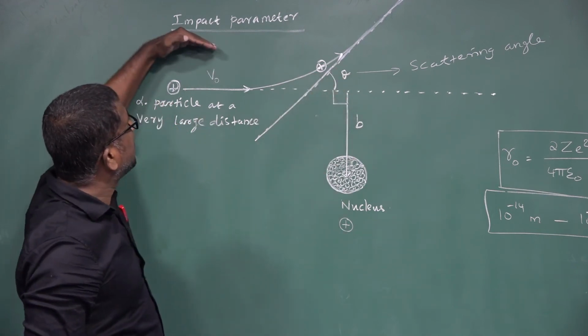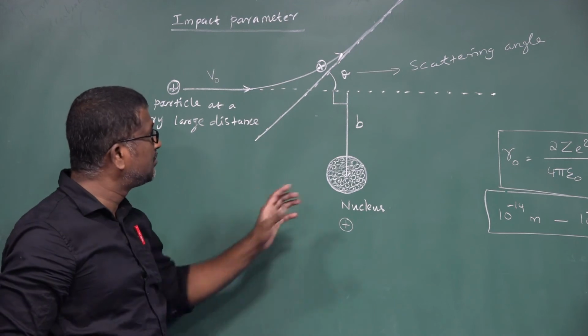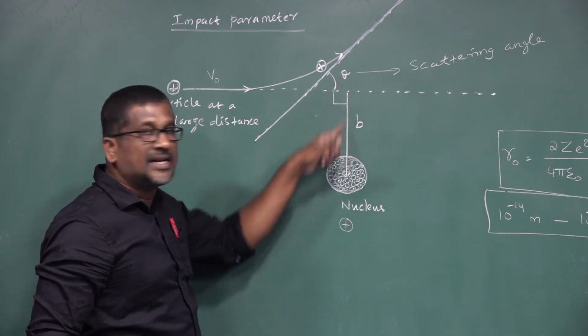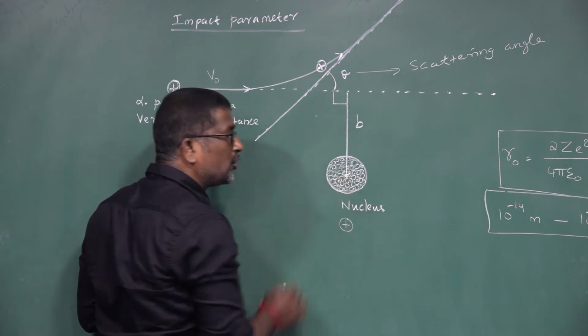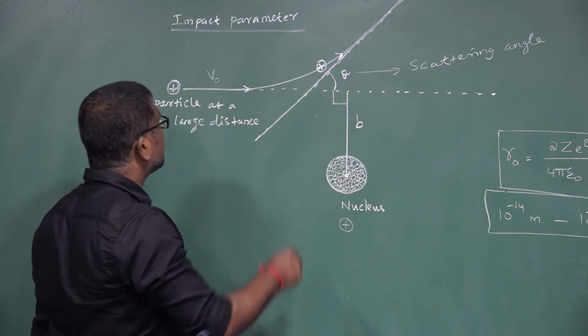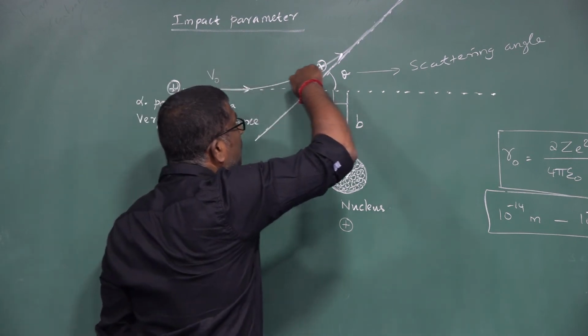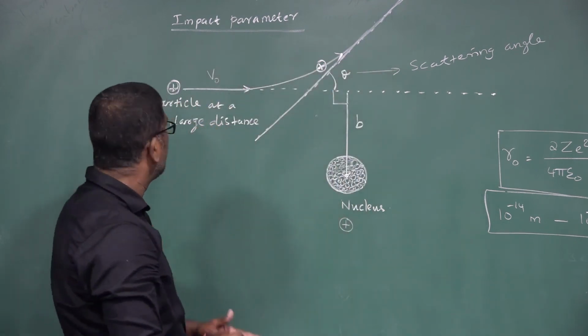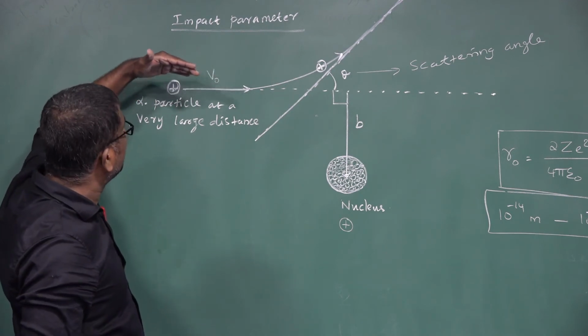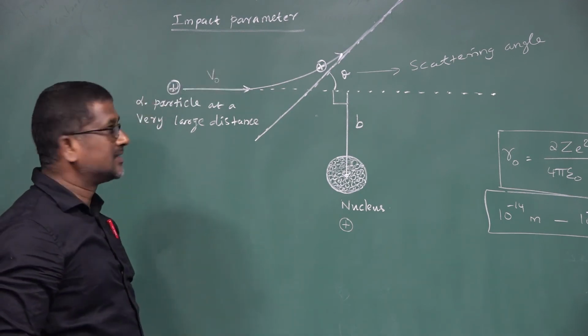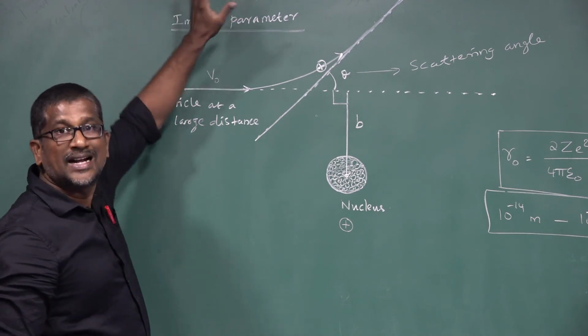Now, what is meant by impact parameter? Simple. It is the perpendicular distance between the center of the gold nucleus and the direction of the velocity vector of the alpha particle when it moves at a large distance. So this is the definition of impact parameter.